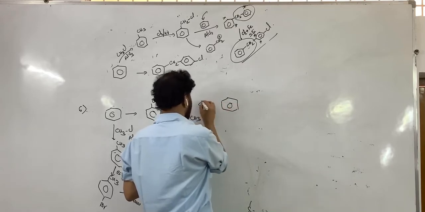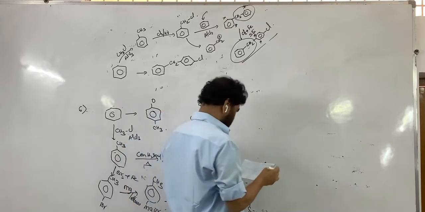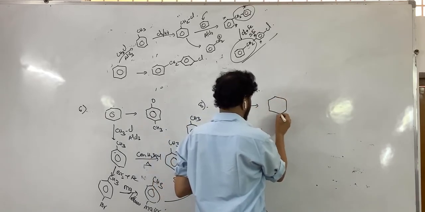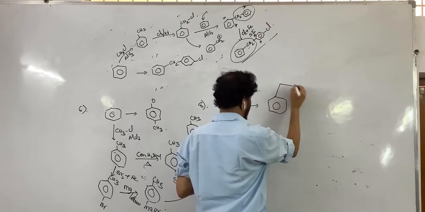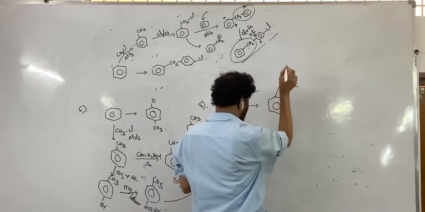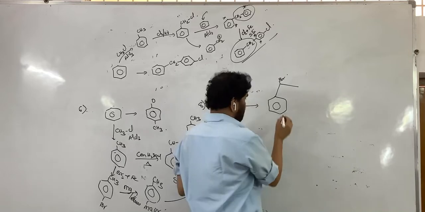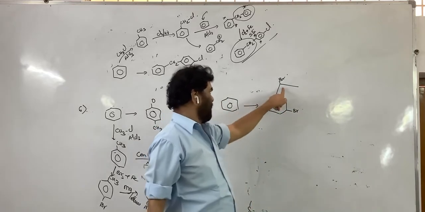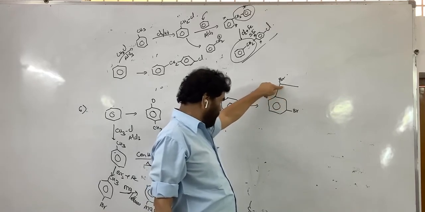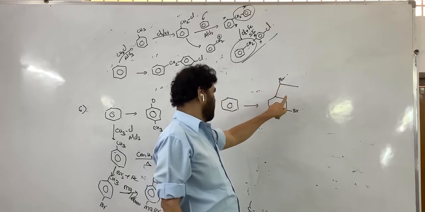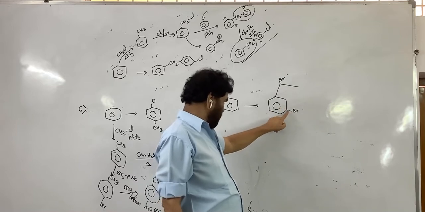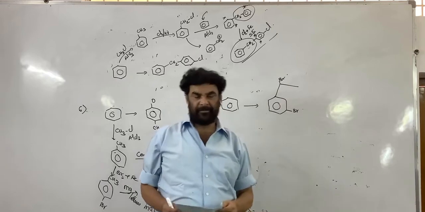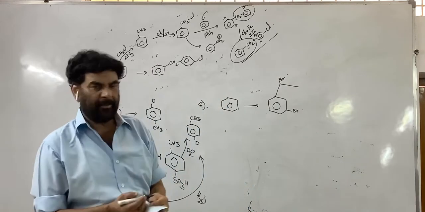Benzene, eighth conversion, to bromine. So meta-bromo, one bromo, one meta-bromophenyl ethane, whatever it is in the name.